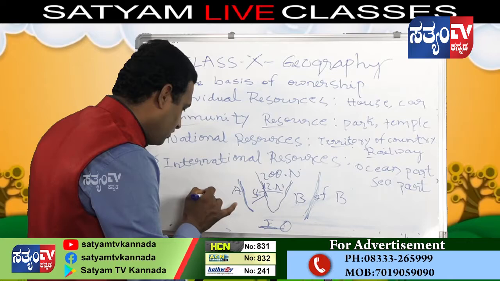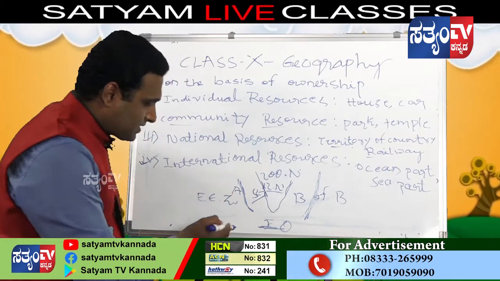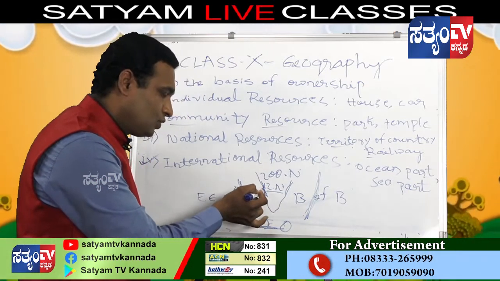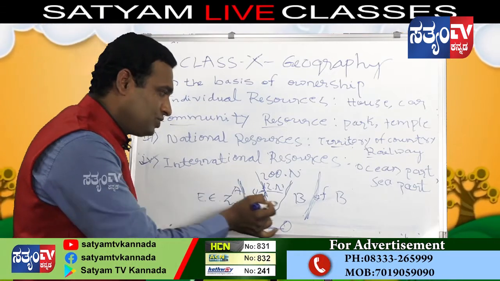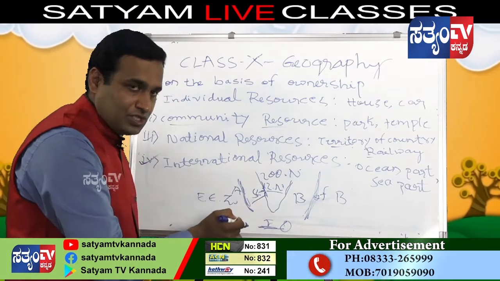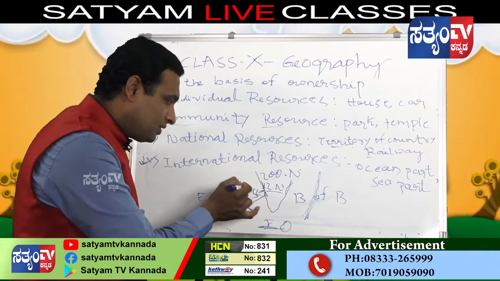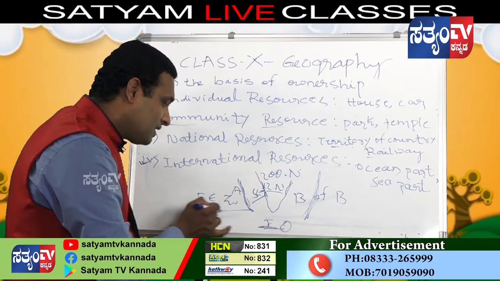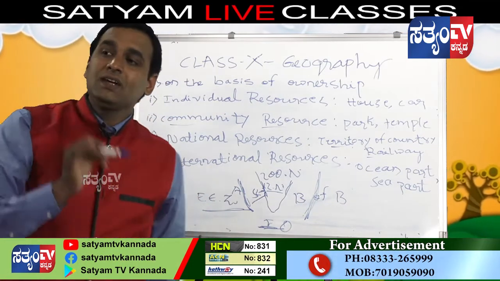Exclusive economic zone. I told you that 200 nautical miles from the coastal line towards the Arabian Sea, Bay of Bengal and Indian Ocean, this part of the ocean or water body is known as the exclusive economic zone.